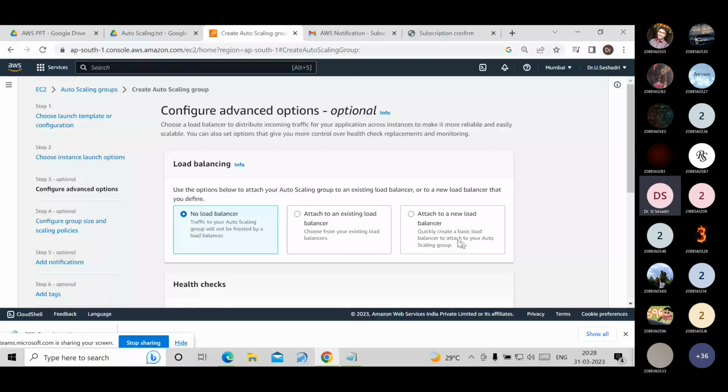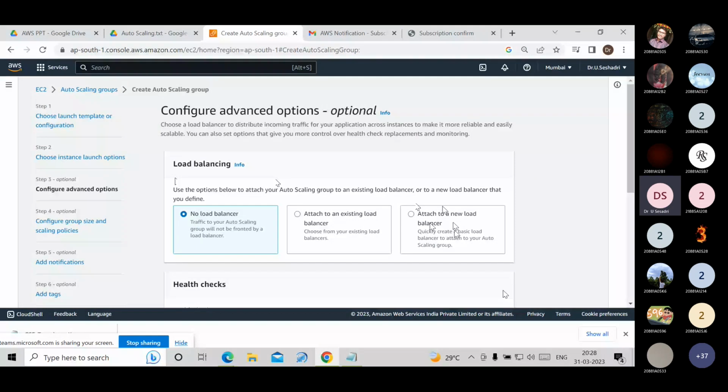Then the third step is configure advanced options. We may choose no load balancer, attach an existing load balancer, or attach a new load balancer. Suppose in my web server I'm using 5 Linux servers.